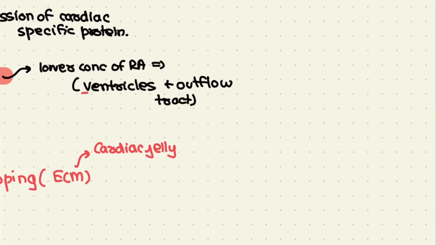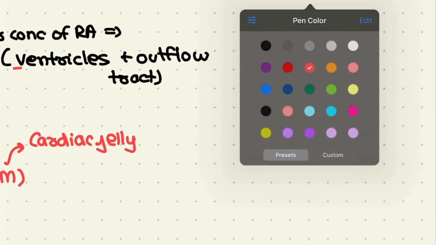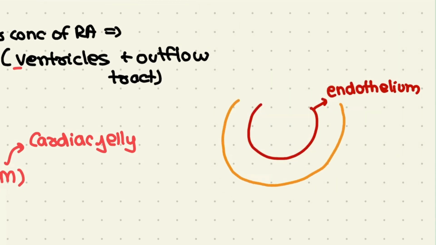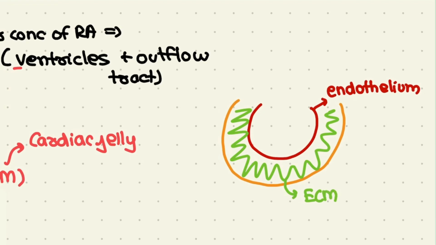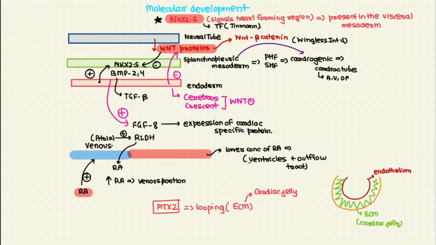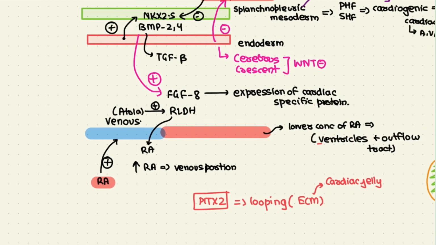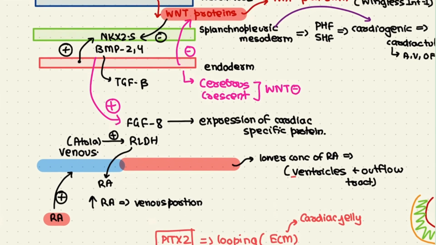Just to summarize the concept of cardiac jelly: if this is the endothelium of the heart tube, or we can say the primordial heart, and if this is the myocardium, the cardiac jelly is formed somewhere in here. So these ECM molecules are the cardiac jelly, right? So PITX2 plays a major role in looping, and then we have the role of, once again, NKX2.5.